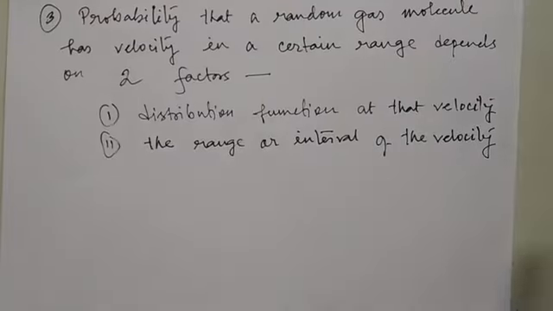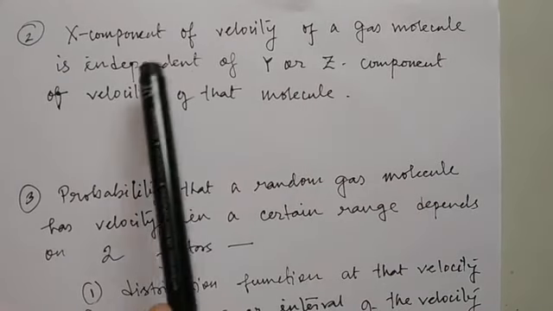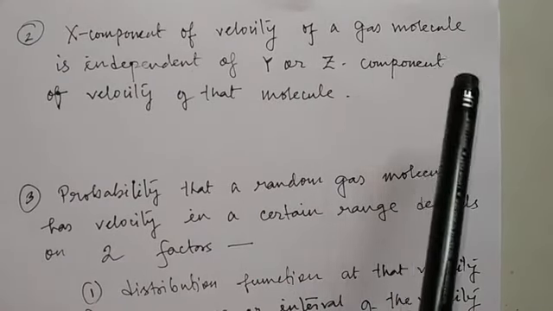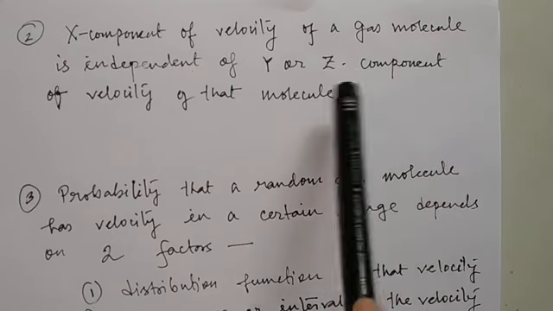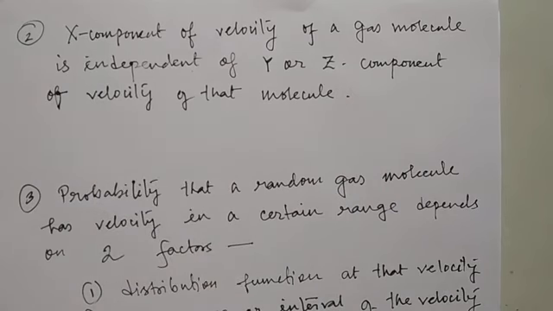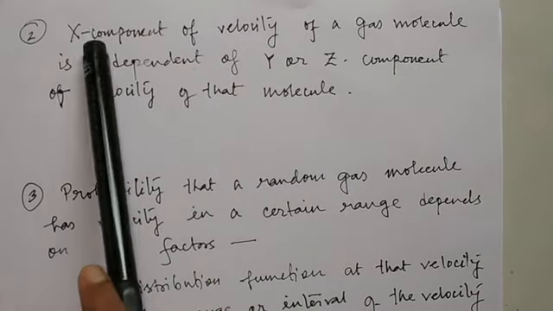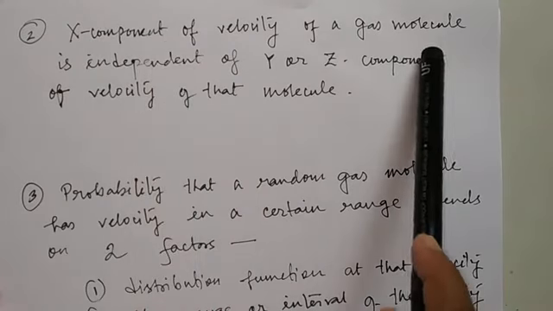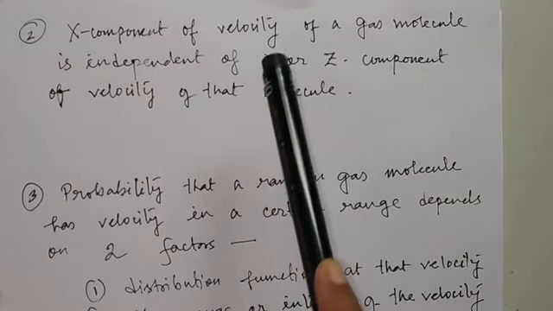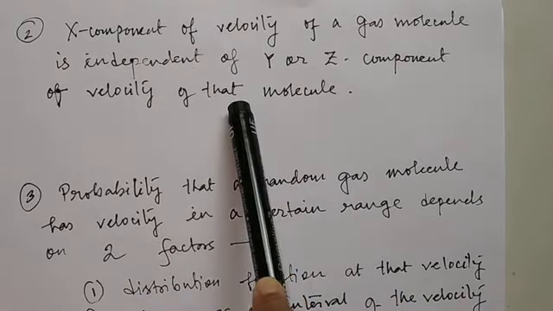Then the second assumption is that the x component of velocity of a gas molecule is independent of the y or z component of velocity of that gas molecule. The gas molecules are moving in 3 dimensions, so the velocity can have 3 components, x, y and z. If we know the value of the x component of velocity of a gas molecule, in no way can we tell what will be the values of the y component or z component of velocity of that particular molecule.